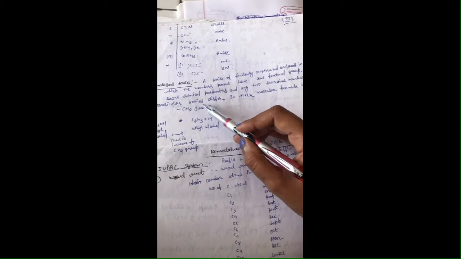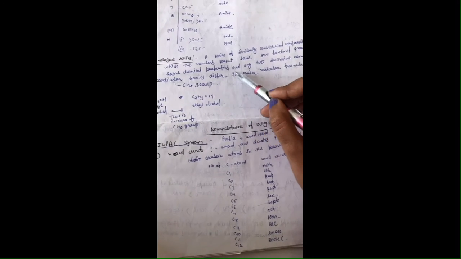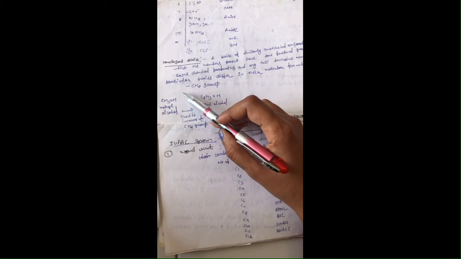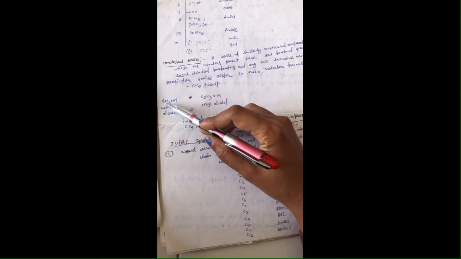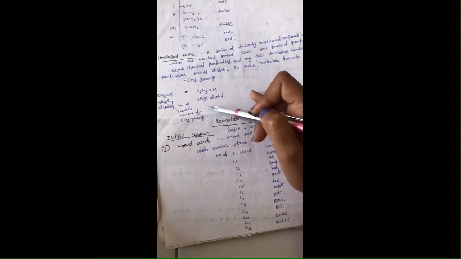And then homologous series. A series of similarly constituted compounds in which the members present have the same functional groups and same chemical properties, and any two successive members in a particular series differ in their molecular formula by a CH2 group, is known as a homologous series. For example, the first member of alcohol is methyl alcohol, the second time you add one CH2 group, it becomes C2H5OH, that is ethyl alcohol. There is an increase of a CH2 group. This is the homologous series.